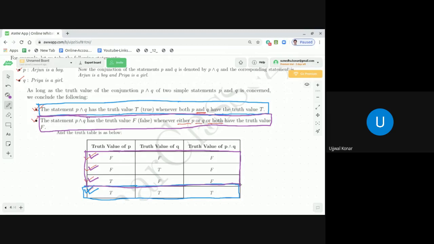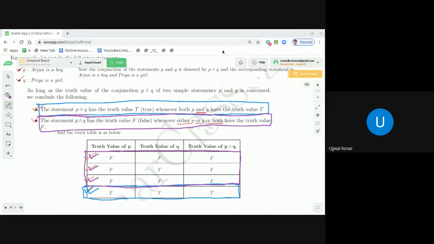And in physics, dear students, I'm just bringing the topic of physics here. In the logic gate, if you look into the AND logic gate, which you will be studying later, in your next year, you will study about the truth table of logic gates. There also you will get the same thing: when both P and Q are true, then you get that P and Q is true. If any one of these is false or both are false, then the value of P and Q is false. So this is all about, dear students, what is called the conjunction.